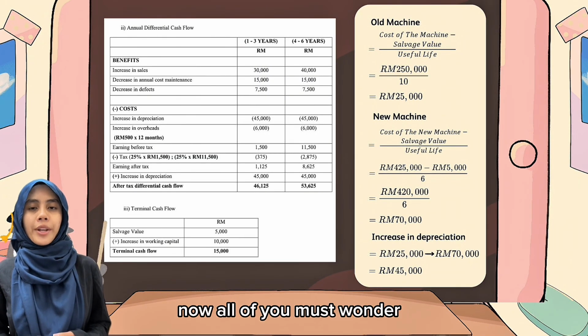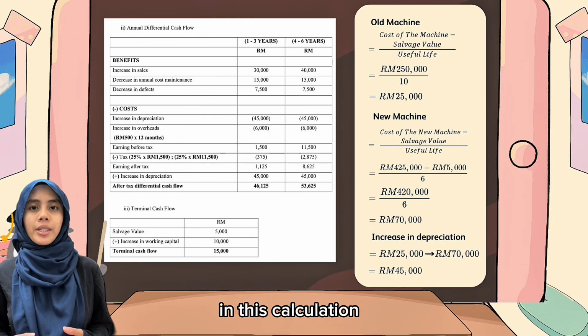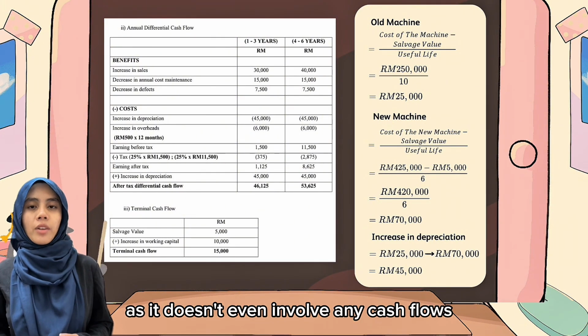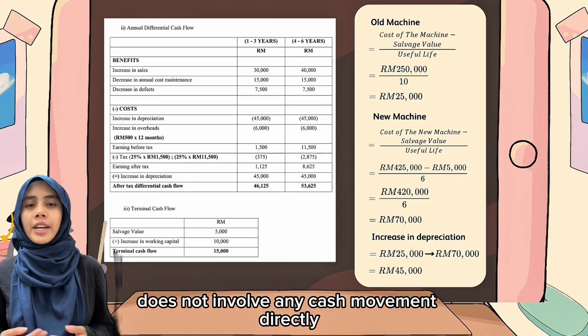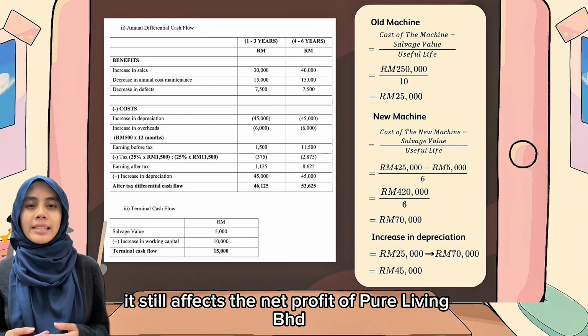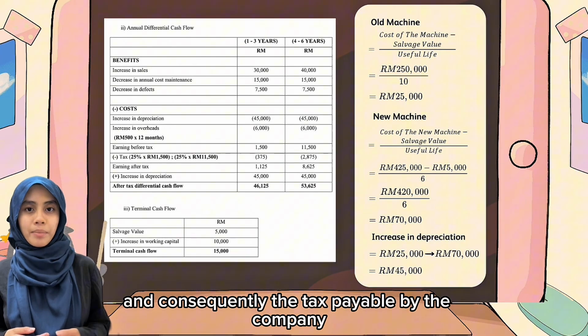Now, all of you must wonder why we need to include depreciation in this calculation, as it doesn't even involve any cash flows. This is because, even though depreciation does not involve any cash movement directly, it still affects the net profit of Pure Living BHD and consequently the tax payable by the company.